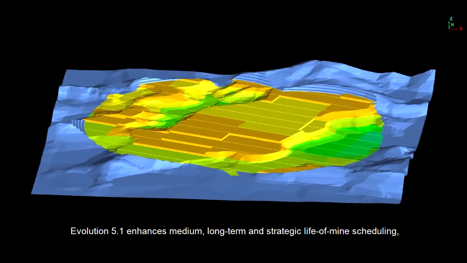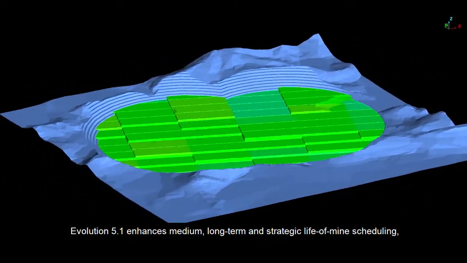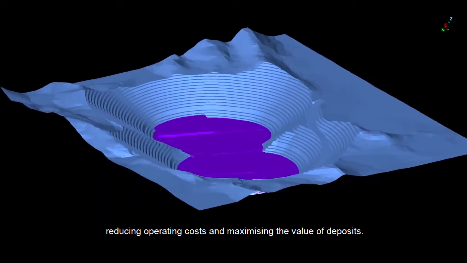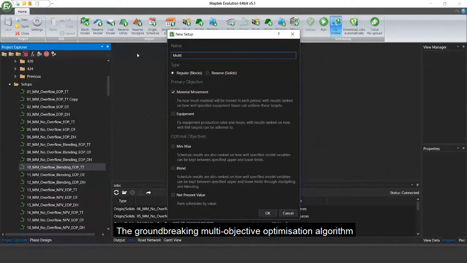Evolution 5.1 enhances medium, long-term and strategic life of mine scheduling, reducing operating costs and maximising the value of deposits. The groundbreaking multi-objective optimisation algorithm has been expanded to handle scheduling with solids. Work with up to 3 objectives simultaneously.